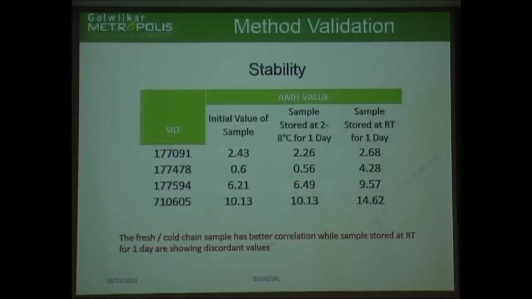After that, we did stability check for the samples at room temperature as well as at 2 to 8 degrees Celsius temperature. And as you can see here, samples which were stored at room temperature have given higher values, and some of them are clinically significant. Most of them are discordant. So here comes the cold chain issue.